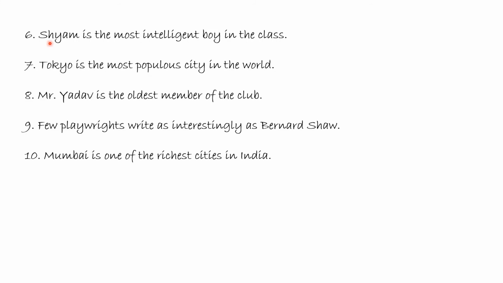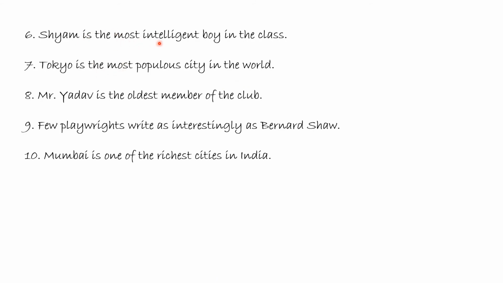The next sentence is: Shyam is the most intelligent boy in the class. So no other boy is as intelligent as Shyam, or Shyam is more intelligent than any other boy in the class. Next sentence: Tokyo is the most populous city in the world. It is similar.